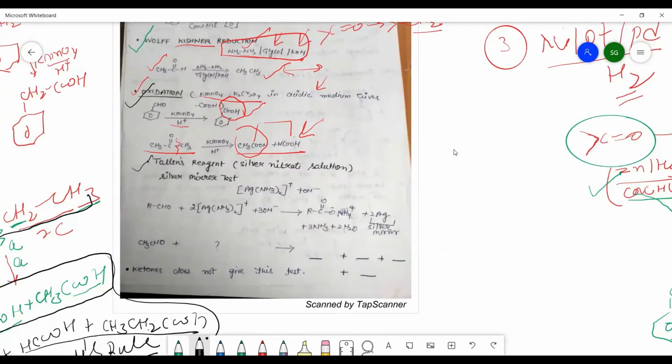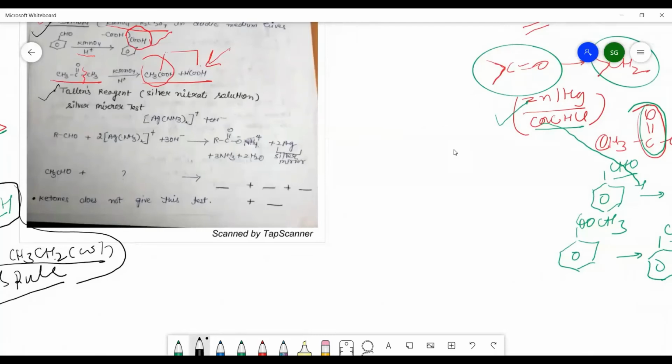Another, the Tollens reagent, is also used for the distinction between aldehydes and ketones. Now in this case, what will happen? First of all, you should know what is the meaning of Tollens reagent. Tollens reagent is silver nitrate solution which is present in ammonia, that is the silver ammoniacal nitrate solution. And this is the composition of the Tollens reagent. This reagent you will find in your lab and you can do the practical regarding the aldehydes and ketones.